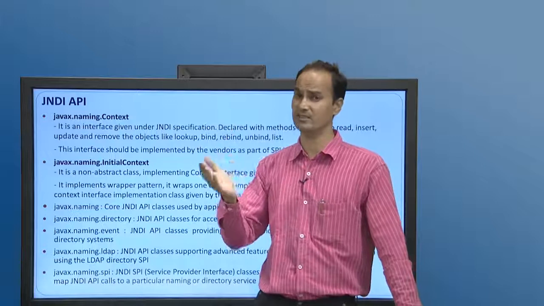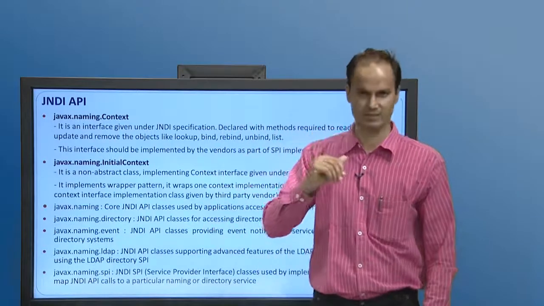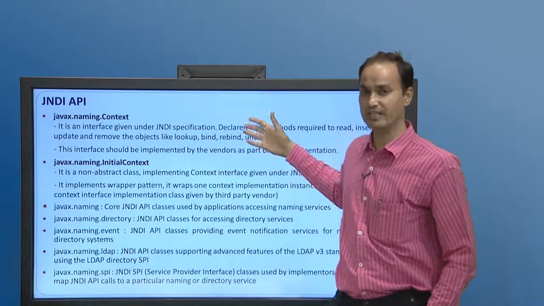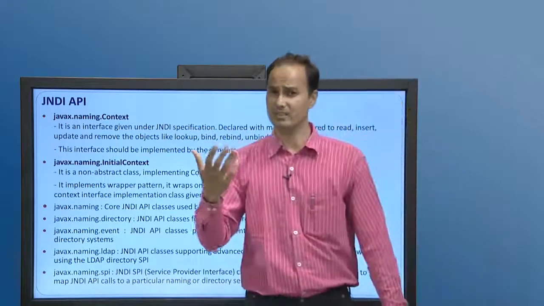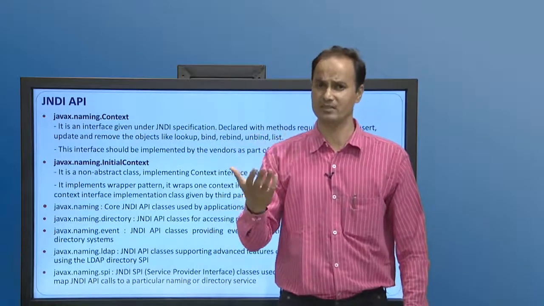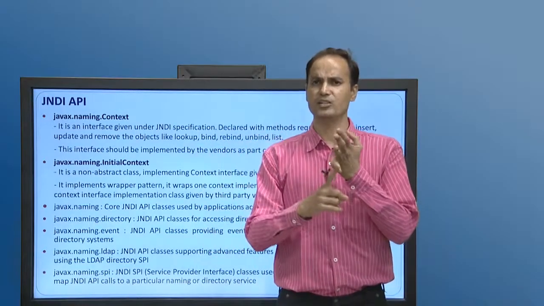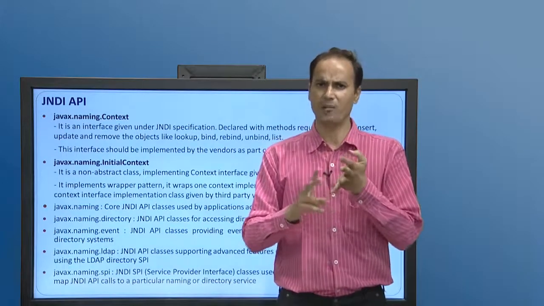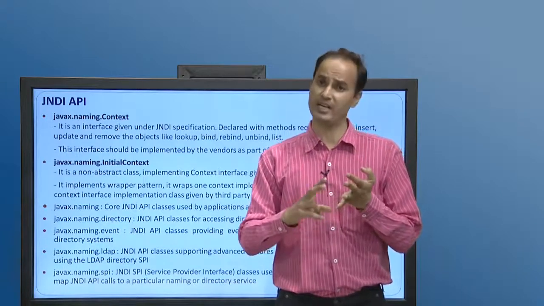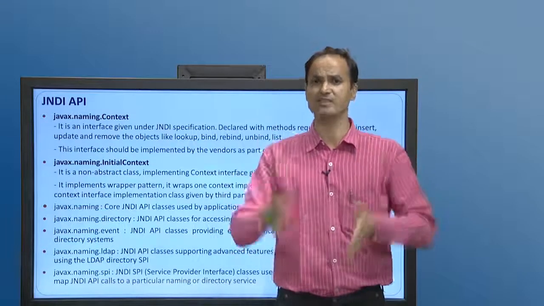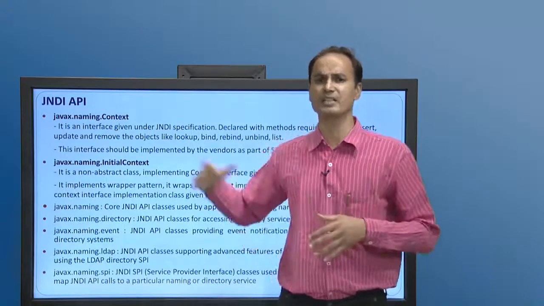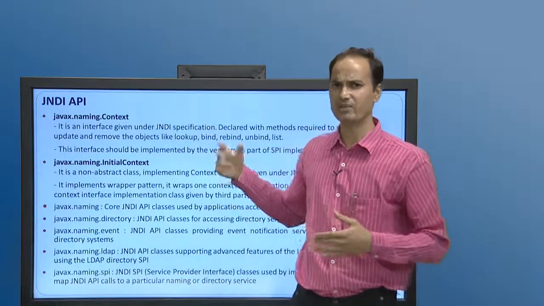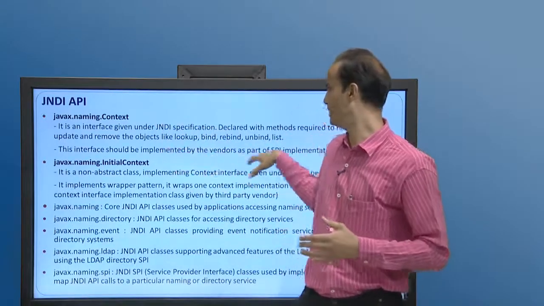As we already discussed in the previous slide, Context is an interface. Simply, it is an interface given under the JNDI specification. It has a number of methods. For example, to register an object name with a particular object, we need a bind method, a rebind method, an unbind method, or sometimes a method to list the bindings. These are the methods supported by the Context interface for naming and object communication. Apart from that, this interface should be implemented by the vendors.